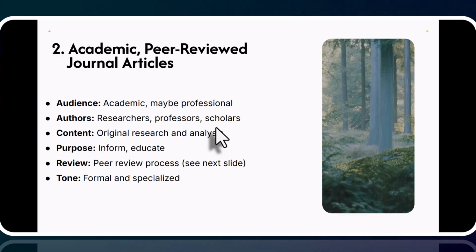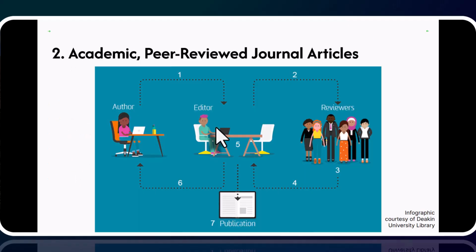The content of an academic peer-reviewed journal article is original research and analysis that the authors have conducted themselves. And the purpose of the article is to inform and educate their audience of peers, other academics, about the research that they've done. Peer-reviewed journal articles go through a peer review process that we will talk about on the next slide, and they have a very formal and specialized tone.